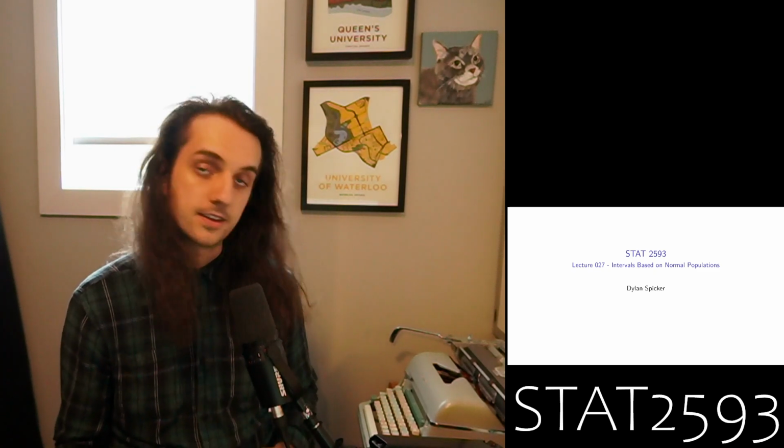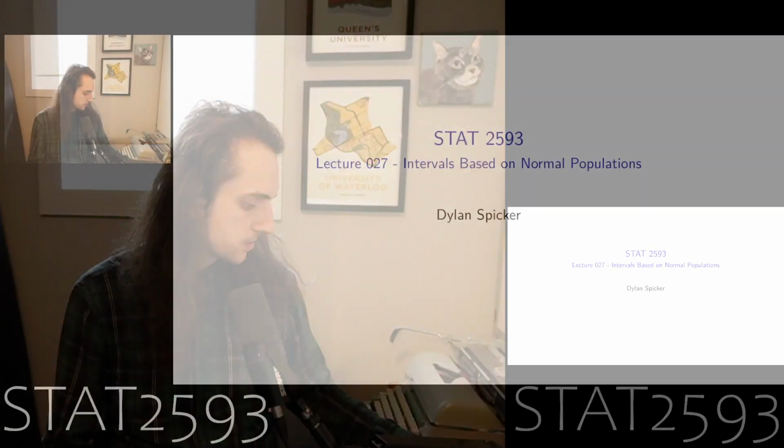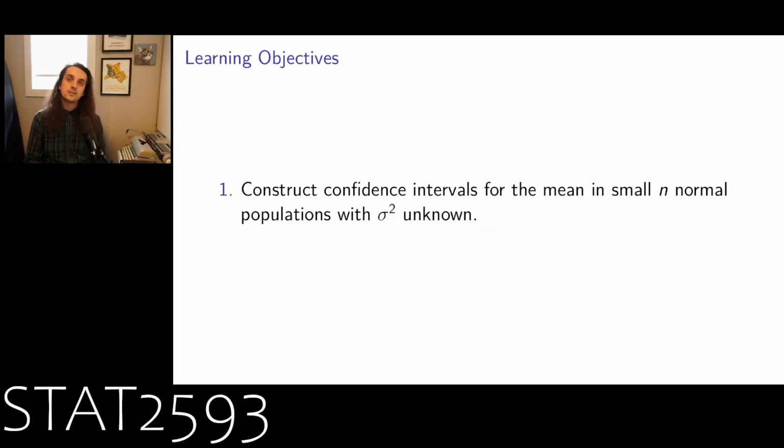In today's lesson, we are going to continue our study of confidence intervals, and in particular, we're going to be looking at confidence intervals for the mean of a normal distribution when we don't have the normal approximation, so when our sample size is not particularly large. So in particular for today's lesson, what we want to see is how we construct confidence intervals for the mean when we have small n with normal populations and an unknown variance.